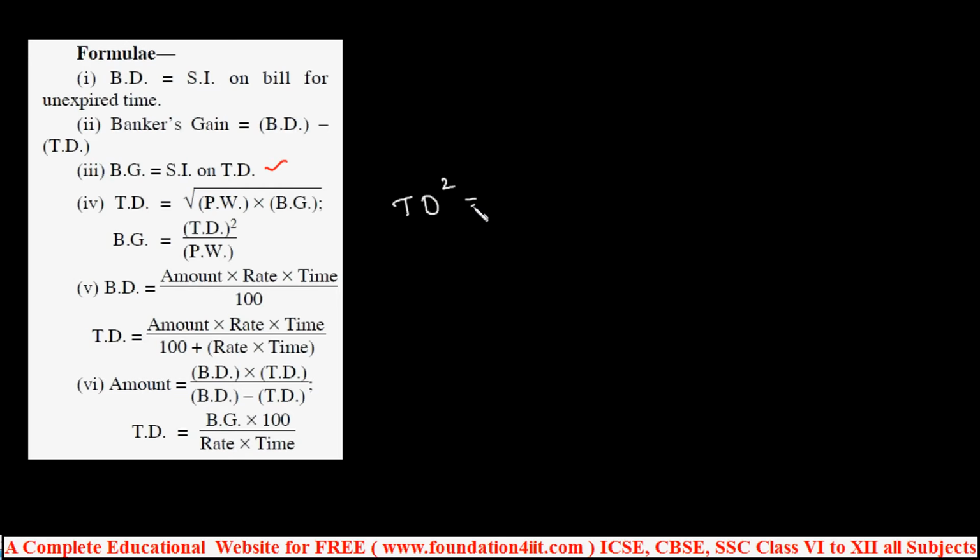So TD, if you apply the squaring on both sides from this, true discount square is equal to present worth into banker's gain. Using this, banker's gain is equal to true discount whole square by present worth. We can apply the formula.